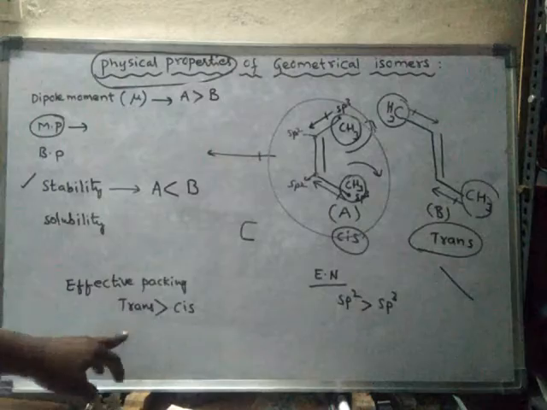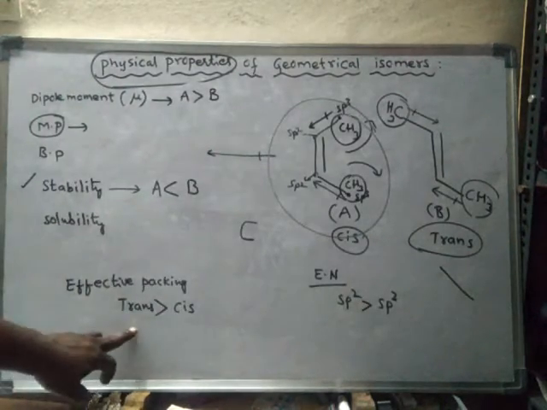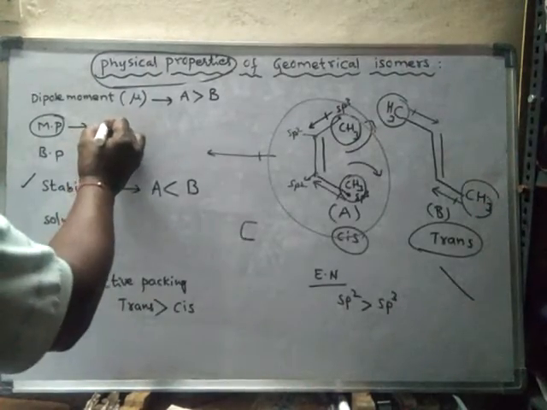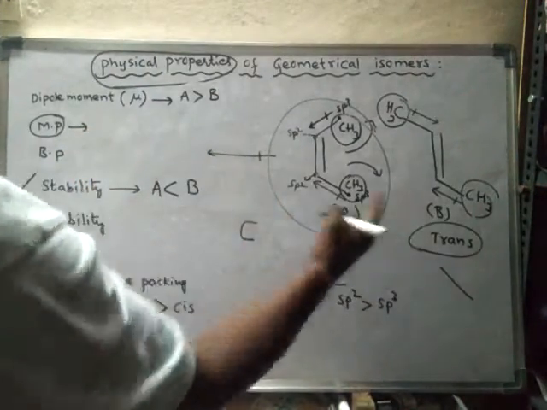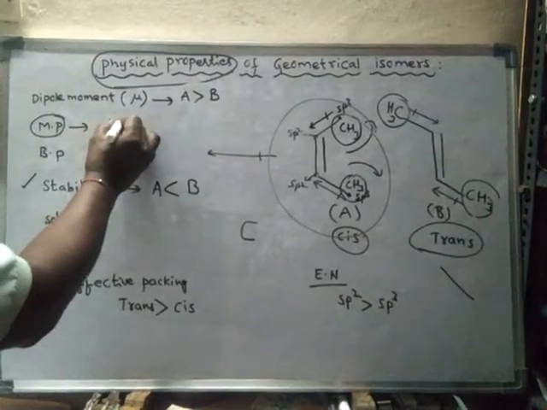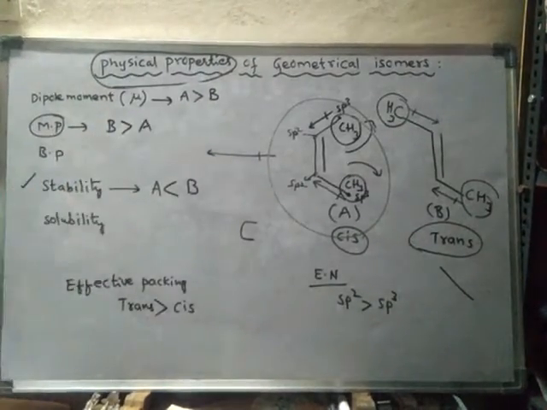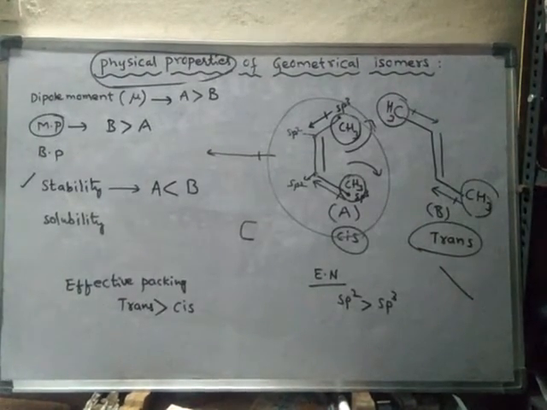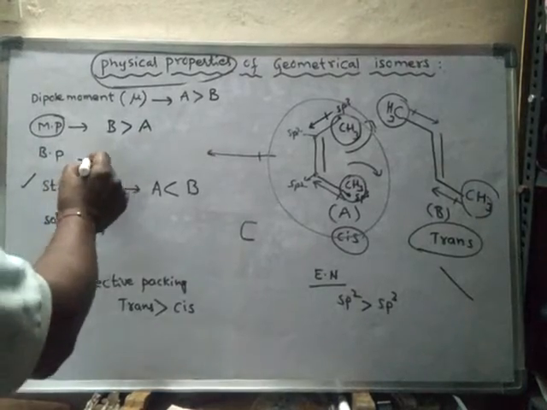The trans form of the crystals will require more heat energy for melting. Hence, if you discuss the melting point, trans means B. So the melting point of B is greater than A. Right. Next, boiling point.